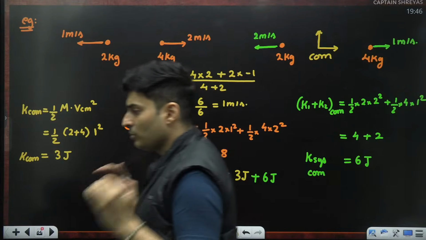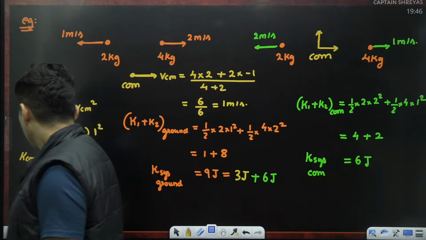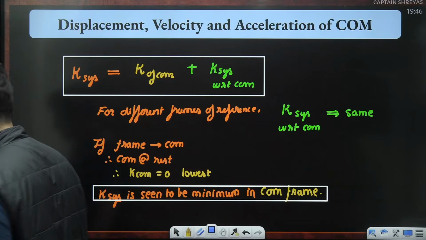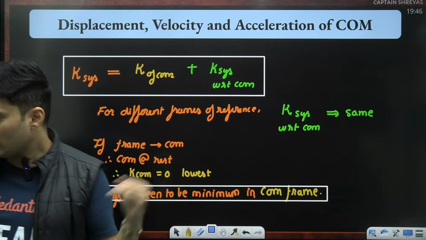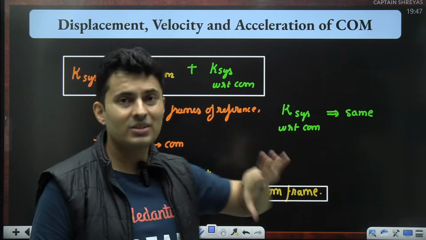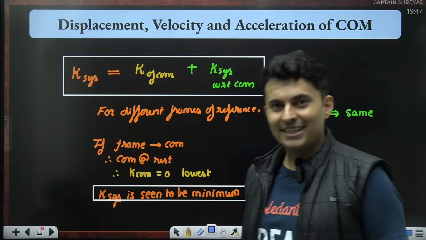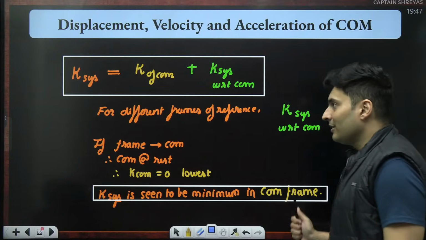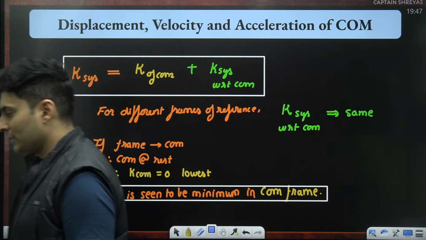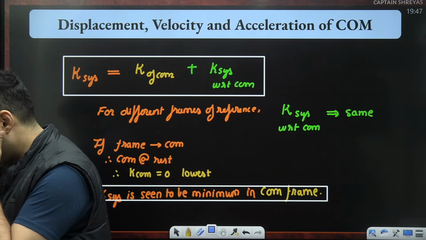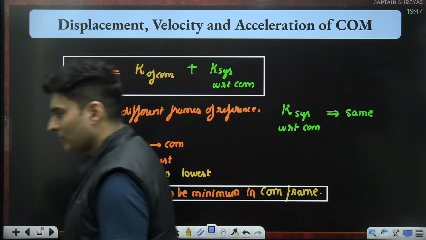That's the lowest possible energy. Is that clear, everyone? Is this absolutely clear? This concept is also used in rotational motion. Yes, this is also used in the chapter of rotational motion. Correct. Very good. Awesome.